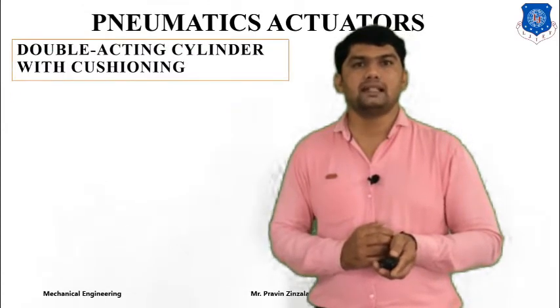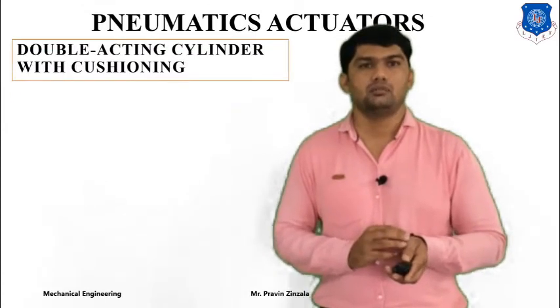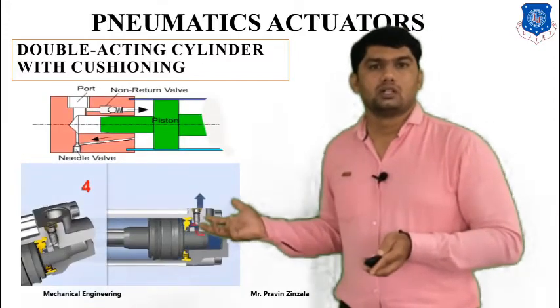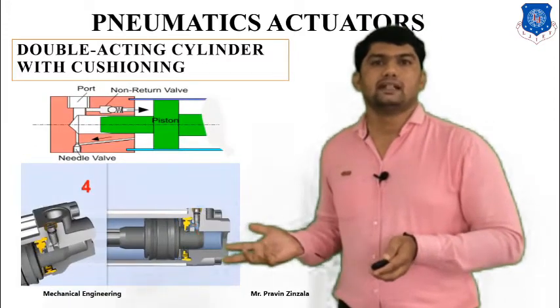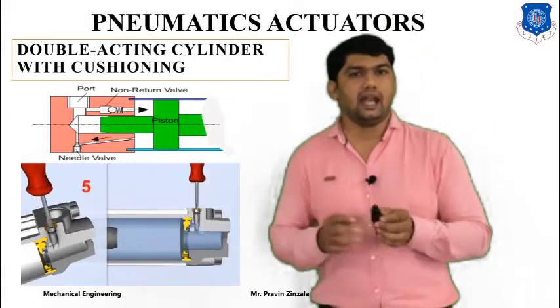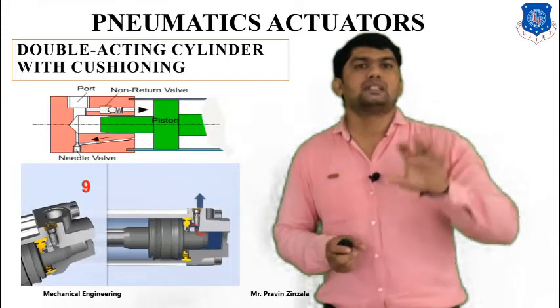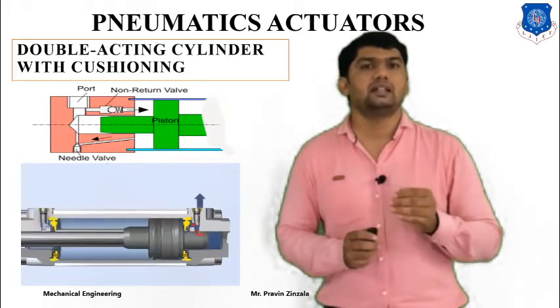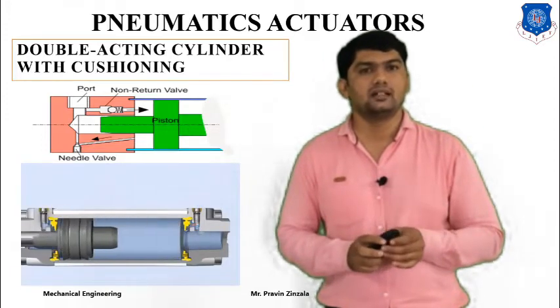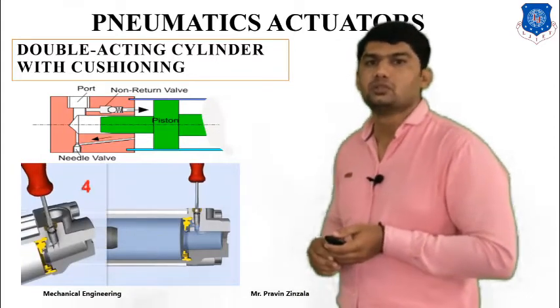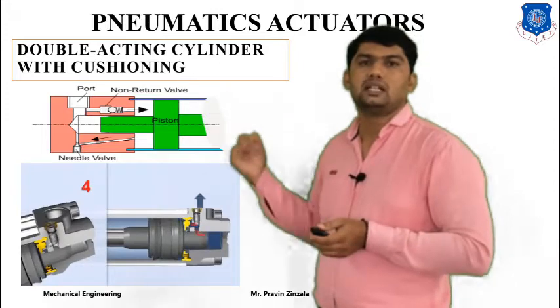Next is the double acting cylinder with cushioning, which is one type of mechanism used to protect the cylinder. What happens at the end of the piston movement is that it strikes the cylinder head and creates vibration in the cylinder head. This vibration is reduced by using a cushioning assembly.